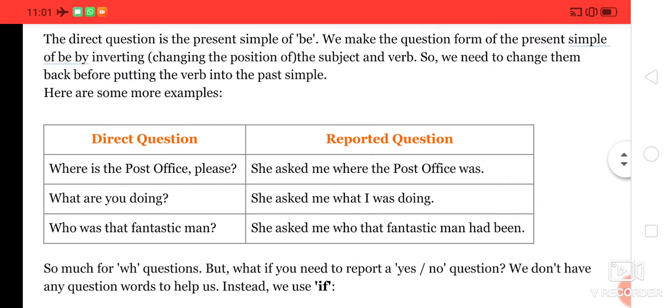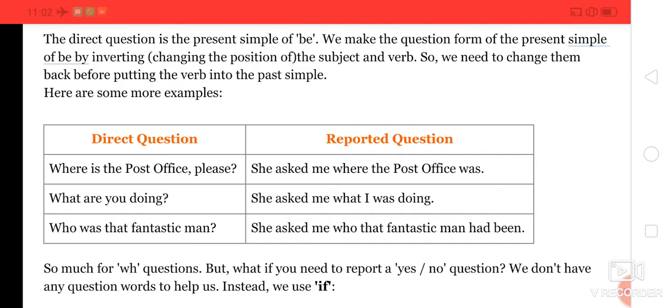See, here are a few examples. "Where is the post office, please?" She asked me where the post office was. "What are you doing?" She asked me what I was doing. So here you can see that whenever there is a question, the tense may change, the verb form may change from present to simple past. "Who was that fantastic man?" She asked me who that fantastic man had been.